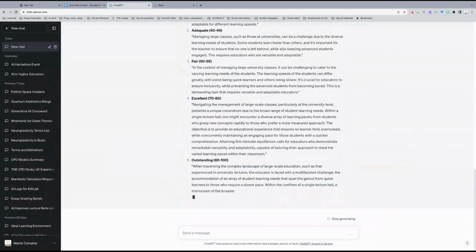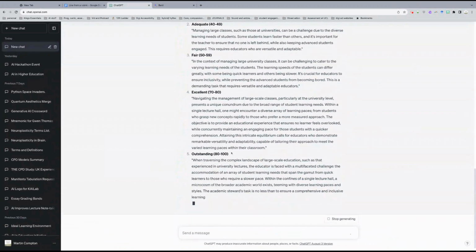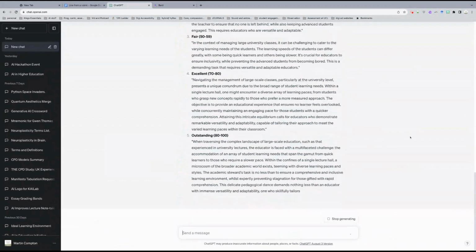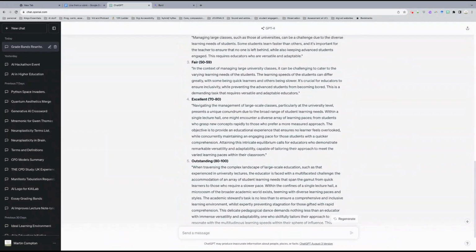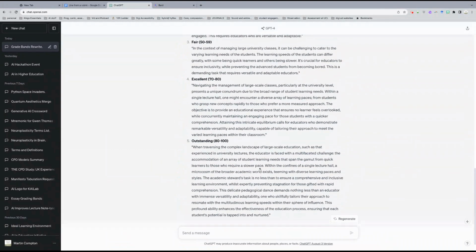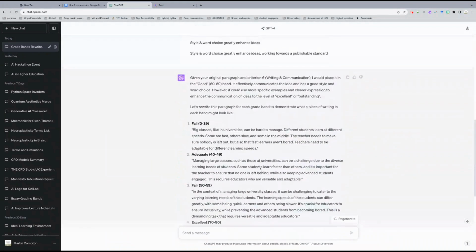Now, one of the things that you might have a problem with, let's look at the outstanding here, is that actually some of the word use here is potentially unnecessarily obfuscating. I might argue that actually the excellent band has greater clarity in lots of ways than the outstanding band, but it gives you a very interesting idea.